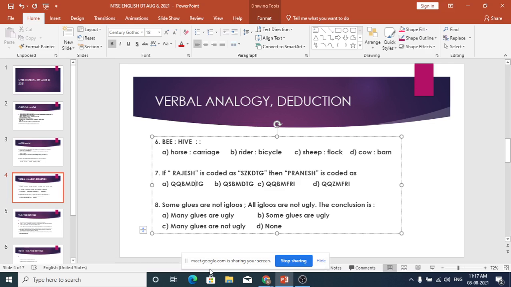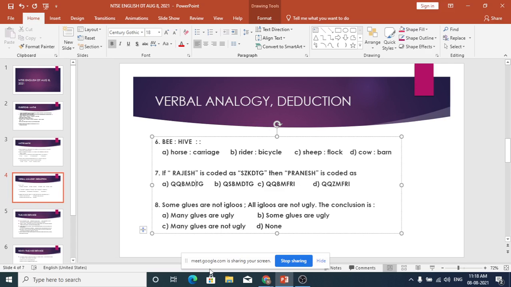Sir, C is the answer, sir. C is the answer? Yes, sir. Okay. Yeah, one letter before S, R, S, correct. C is the answer. Q, Q, B, M, F, R, I. So in this case, I think we need to check with some 5 or 6 letters. But in many cases, you do it 2 or 3, you will get the answers. Okay. Go to the next question.